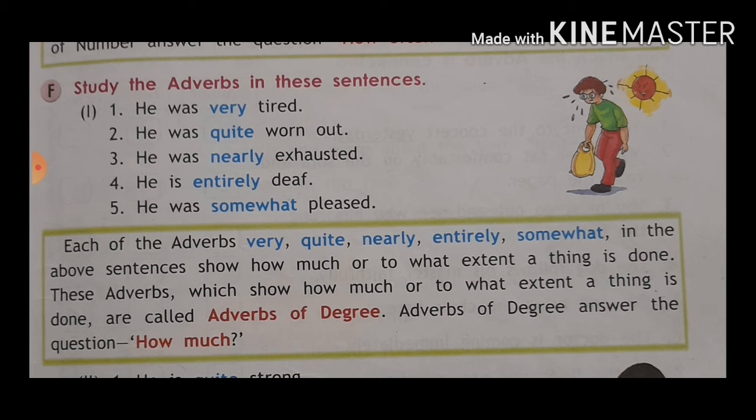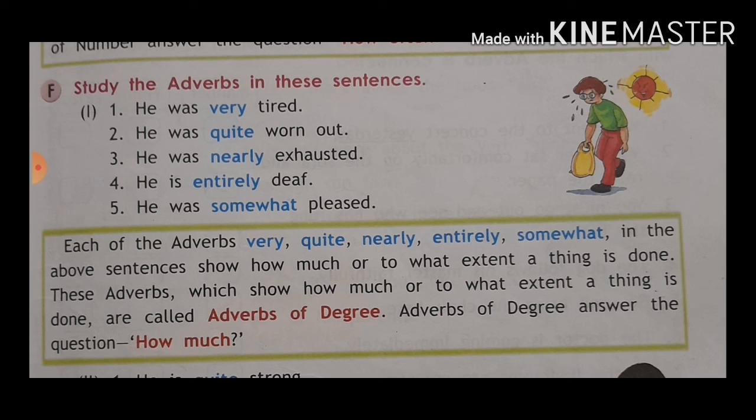Quite. Okay, he is entirely deaf. How much is it done? Entirely. Okay, how much is he exhausted? Nearly. How much was he pleased? Somewhat. Okay, so this kind of words show us how much or to what extent a thing is done. This is called adverb of degree.